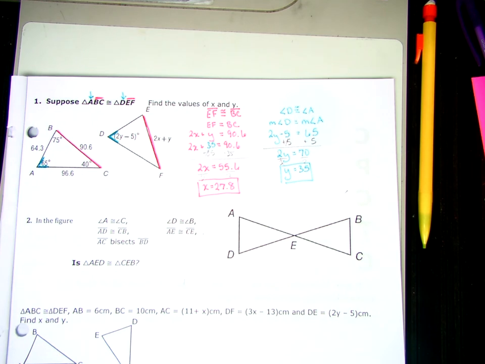Alright, number 2. In this figure, angle A is congruent to angle C, angle D is congruent to angle B, segment AD is congruent to segment CB, segment AE is congruent to segment CE, AC bisects segment BD. Is triangle AED congruent to triangle CEB? What do you think I should do?